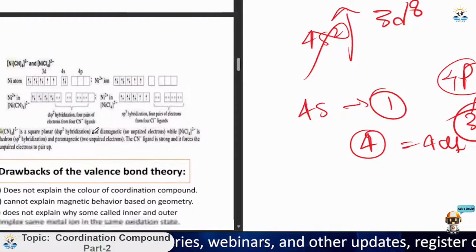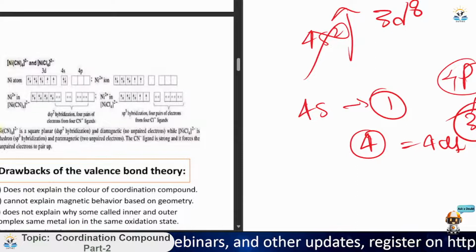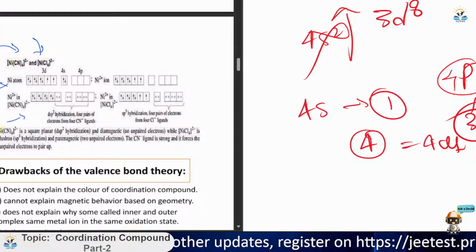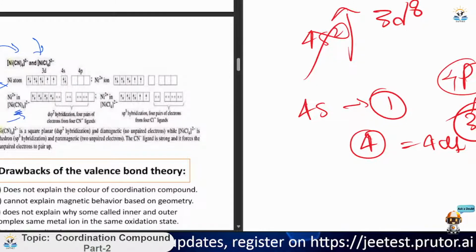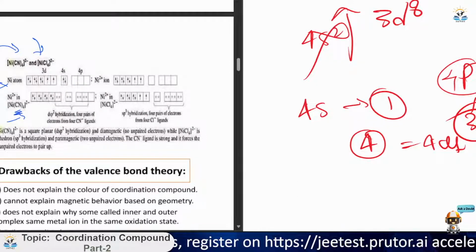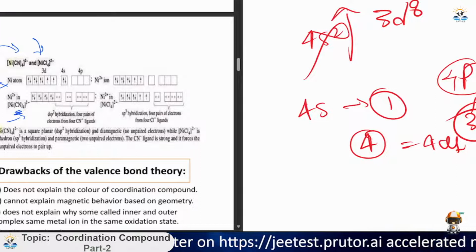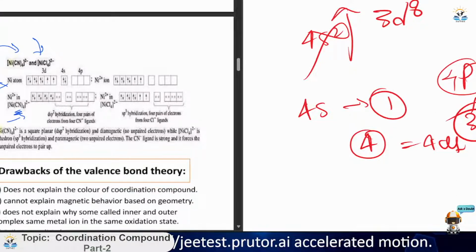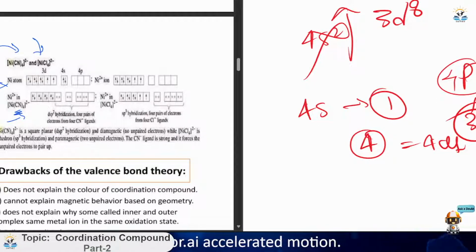Now, similar to NiCl4 is Ni(CN)4, where CN is a strong field ligand. You have to check this one also. Now see, dsp2 hybridization, with four pairs of electrons from the CN negative ion. If a strong field ligand comes into the picture, we will use the inner orbitals, the one that we left in the first example. This one will come to here. Now this whole block is empty.